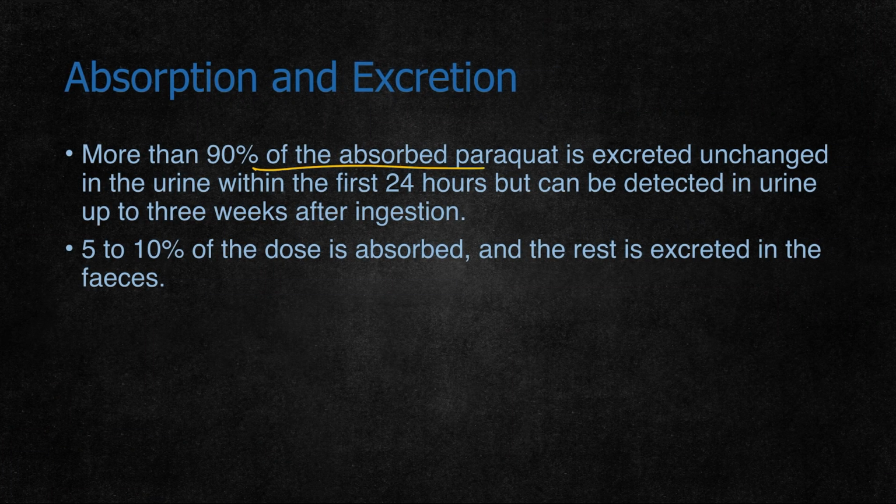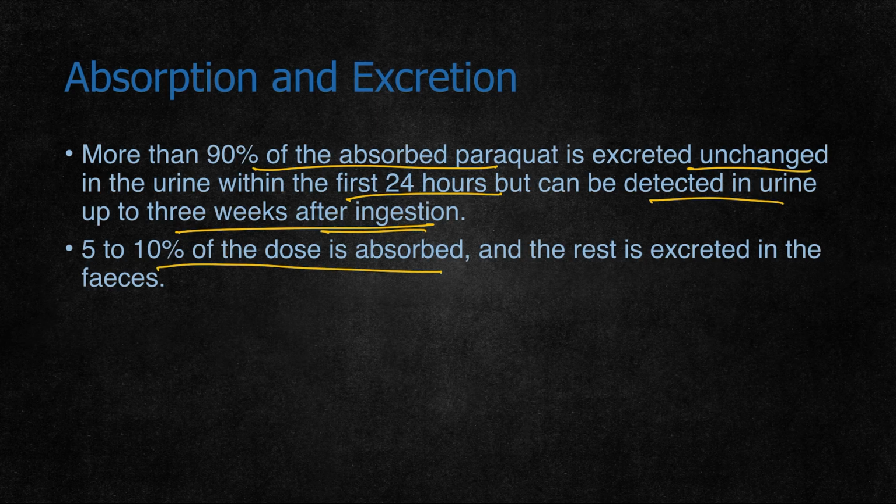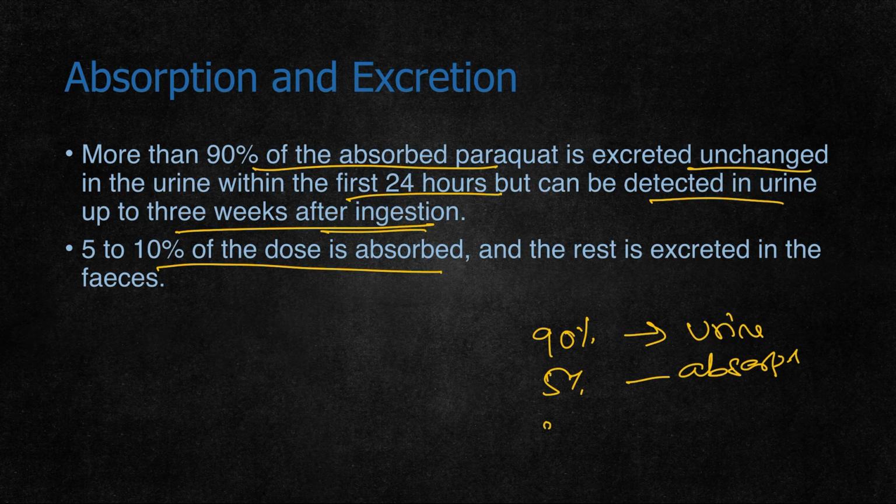More than 90% of absorbed paraquat is excreted unchanged in the urine within the first 24 hours, but it can be detected in urine up to 3 weeks after ingestion. So 90% of what a person consumed is excreted in the urine. 5 to 10% is absorbed into the bloodstream and has the poisonous effect, and the rest, about 5%, is excreted in the feces.